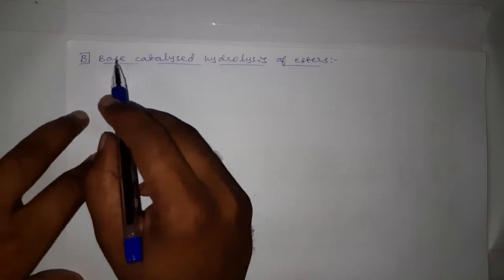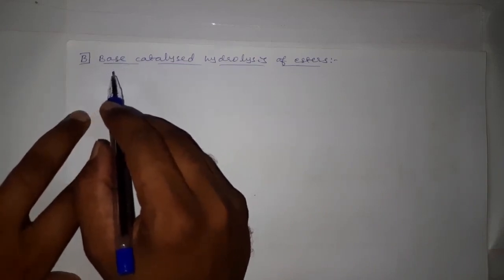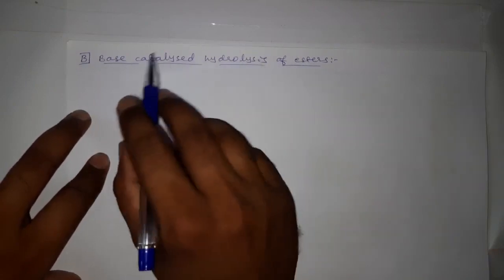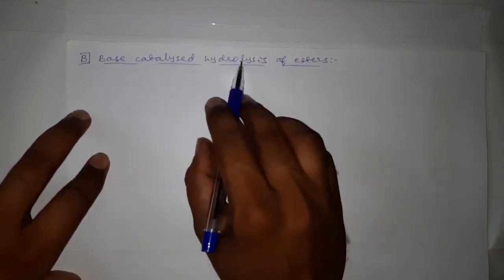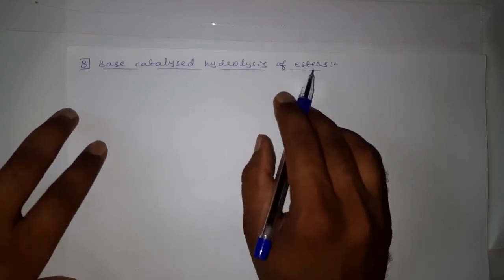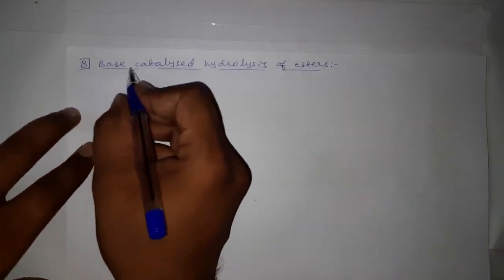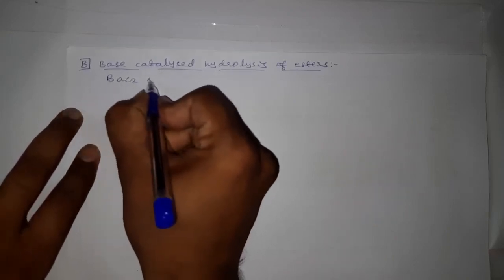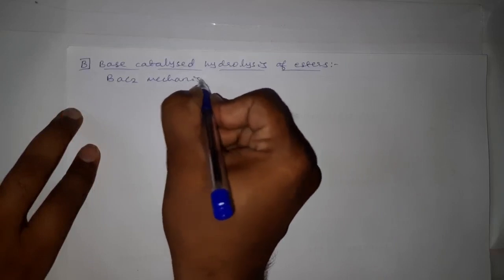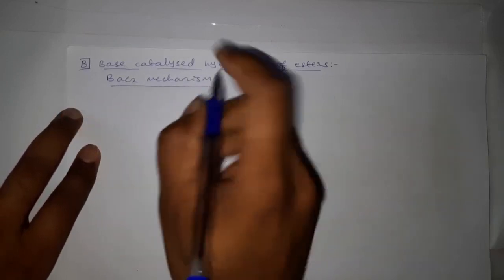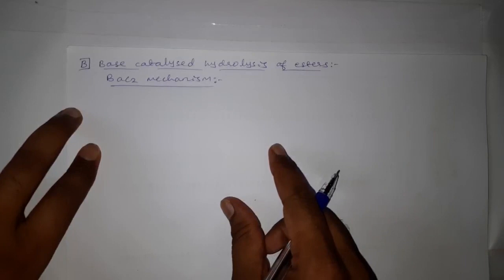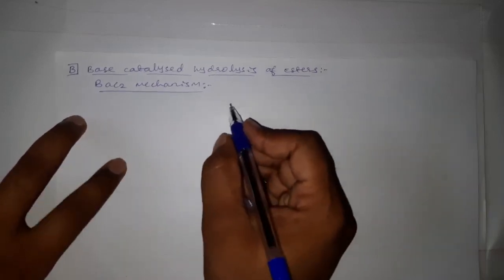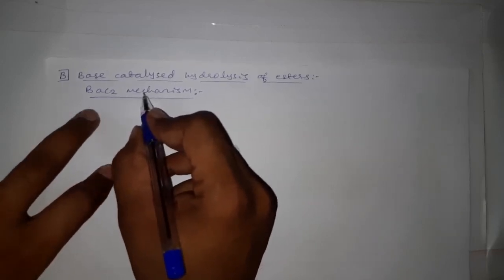Now we have to discuss the second hydrolysis method of esters, that is base catalyzed hydrolysis of esters. This process can be represented as the BAC2 mechanism, while acid catalyzed hydrolysis of ester is represented as the AAC2 mechanism. Now how can we expand this BAC2 term?